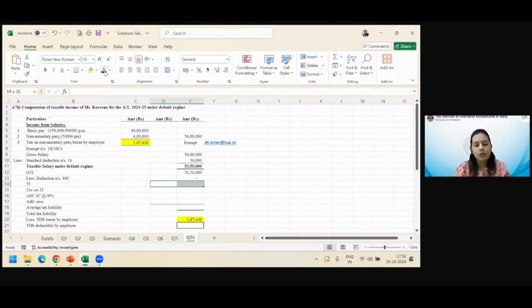So then again, you get total income, you calculate tax on total income. Slabs are as usual. I hope you are okay with the slabs. Since she is way above 50 lakhs of income, what I've done is 1,50,000 plus anything in excess of 15 lakhs subject to 30%. This is the basic tax.